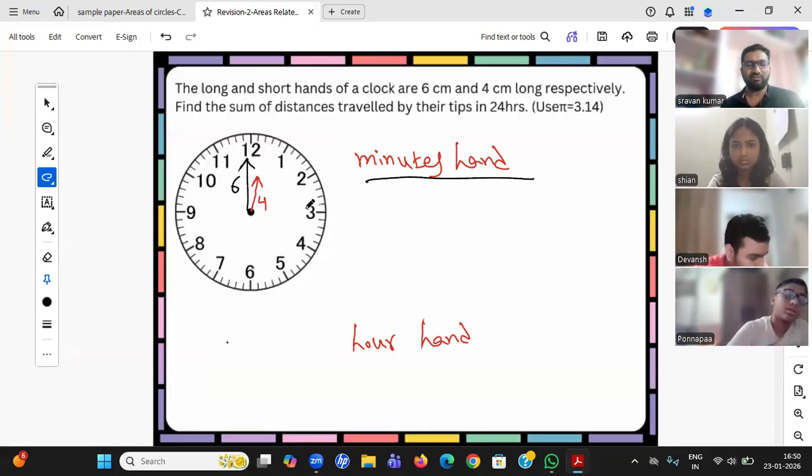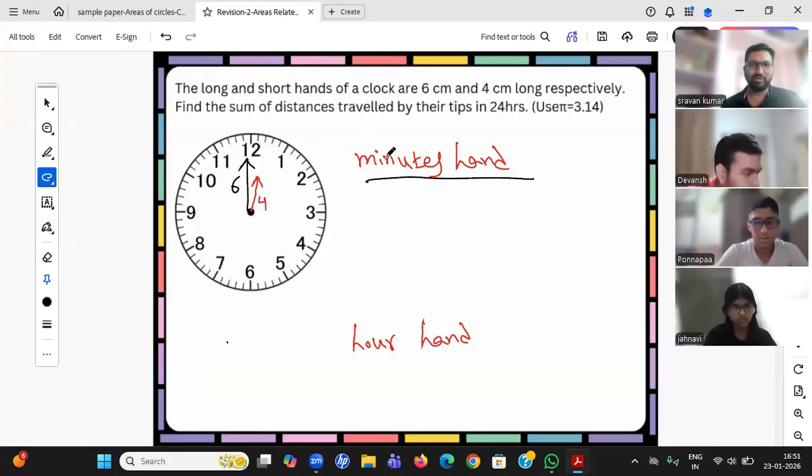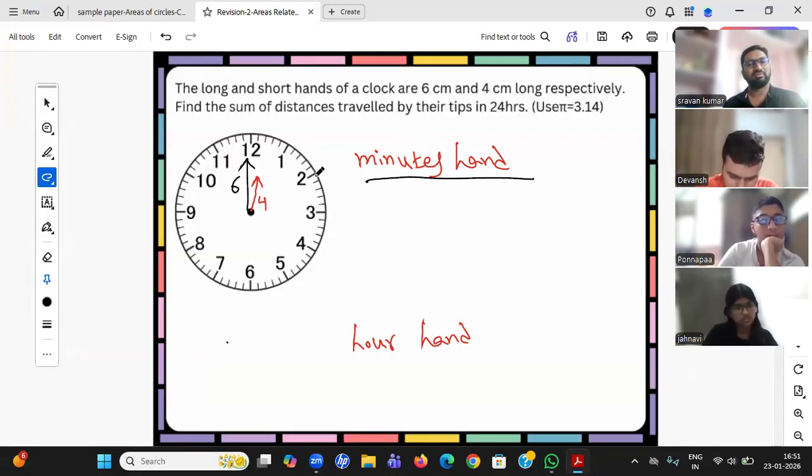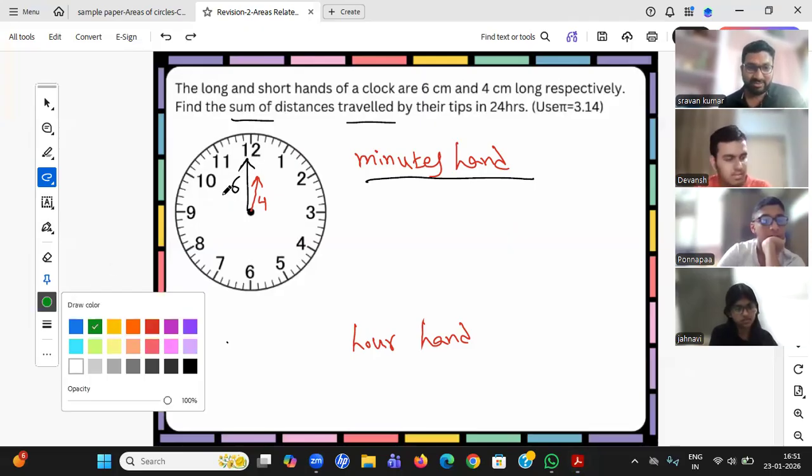First of all, 360 into 24. Very good, that's absolutely right. But what do you want to calculate? Which formula are you using? Is it sector, segment, or length of an arc? What are you calculating? Area of circle? No. He asked you the sum of the distance traveled by their tips. Sector? Think again.